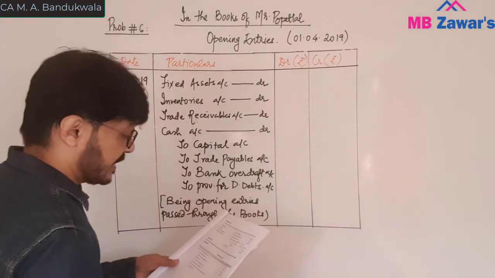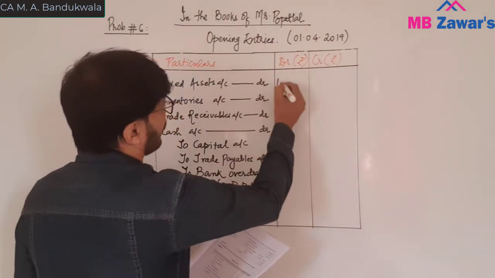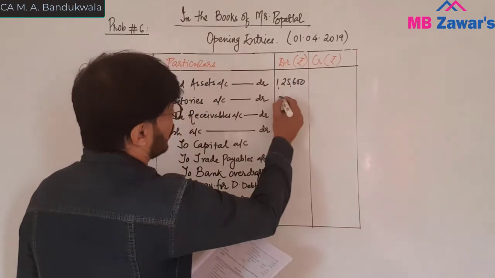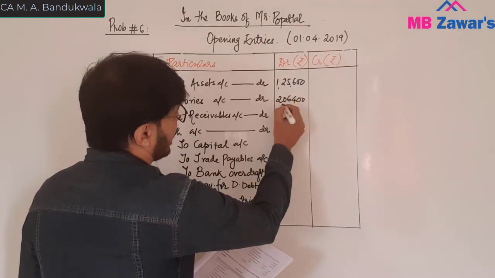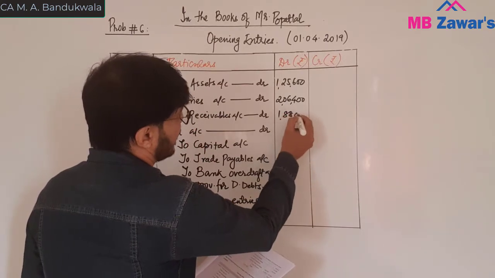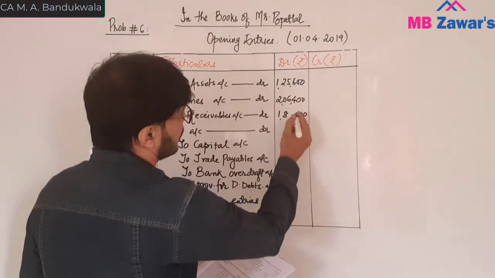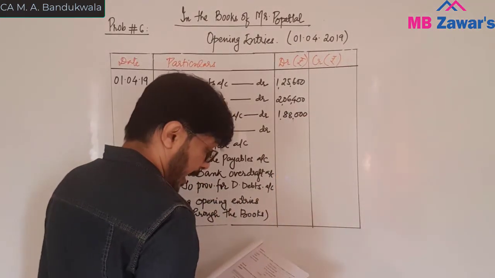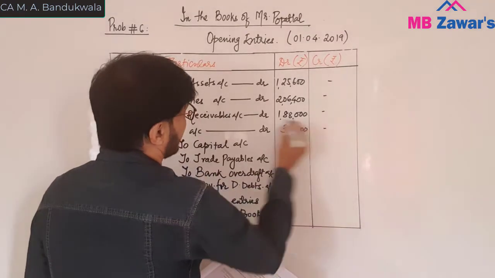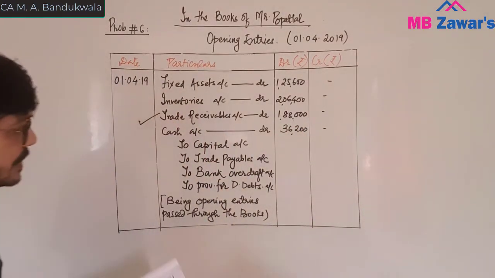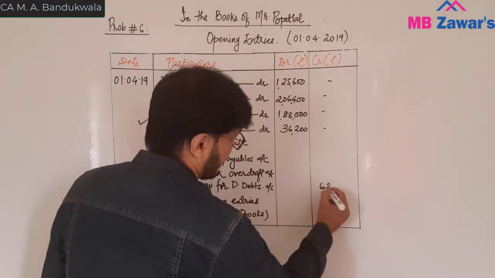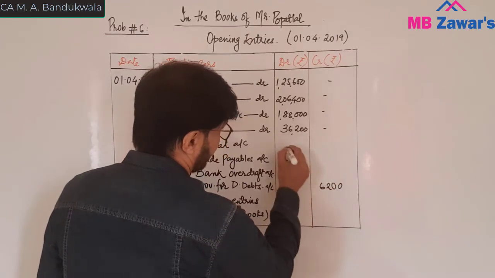Now what is the balance? Fixed asset 1,25,600, inventories 2,06,400, then trade receivable 1,88,000, and cash is 36,200. Here I have taken trade receivable as gross. इसका provision कितना था? 6,200, which I have taken separately on the credit side.